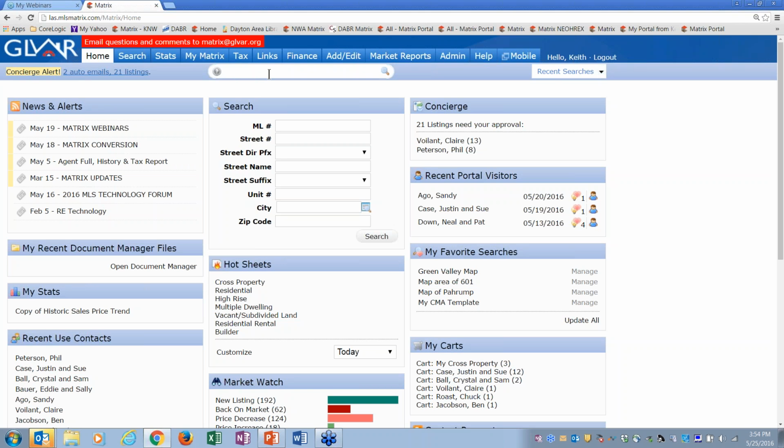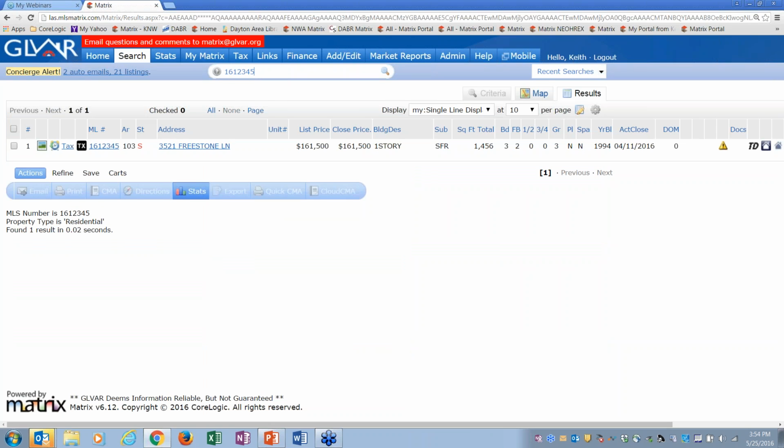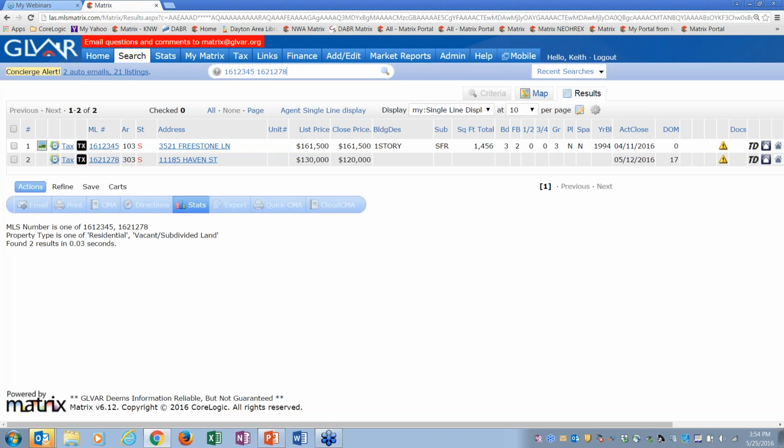Something else I want to show you real quick, since we've got about 6 minutes left, this speed bar up here. In the speed bar, you can type in MLS numbers. 161, 2, 3, 4, 5, enter. There's your listing. Put a space or a comma and type in as many MLS numbers as you want. You can just keep on typing a space or a comma in between MLS numbers.